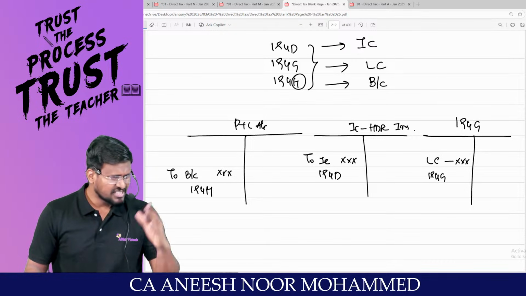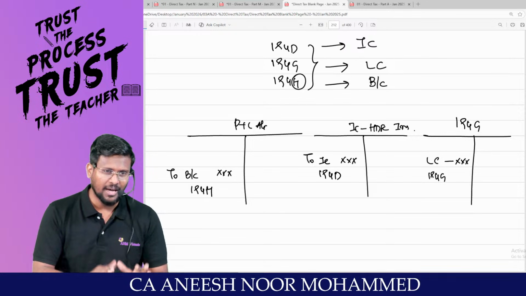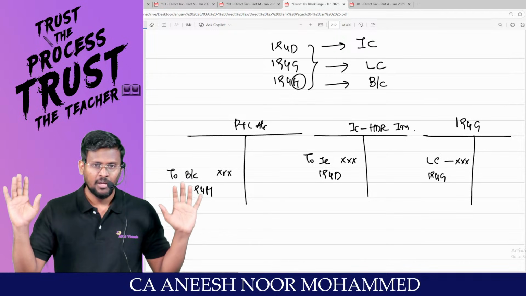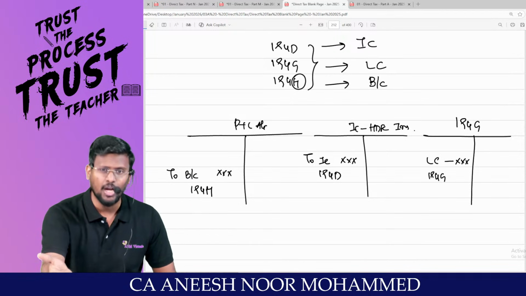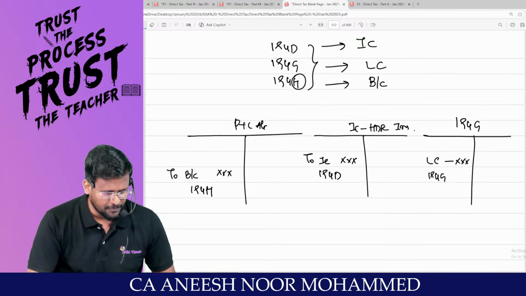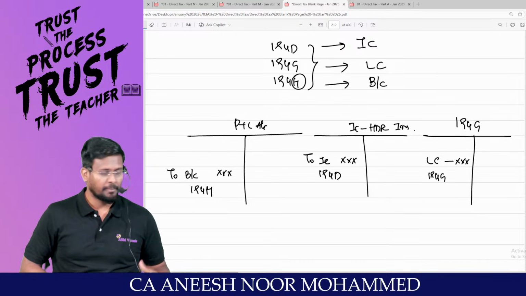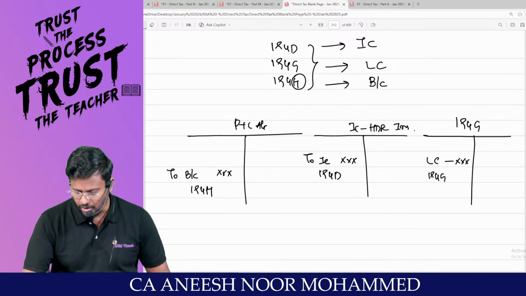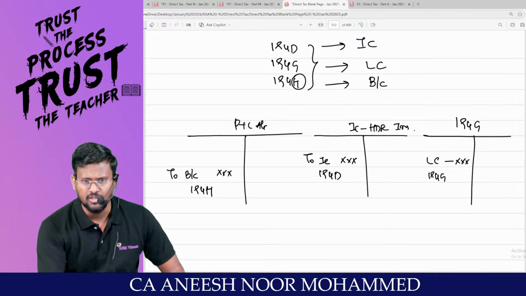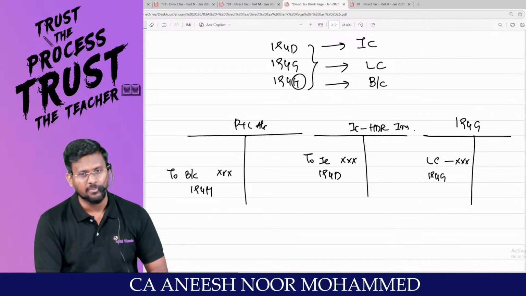Generally this lottery will be sold at the tea shop, at the bus stand, at common places. So the person who is selling the lottery, that means the person who is getting the lottery commission, will not be an educated person. Are you all really with me? In Kerala, since I am from Kerala, I know the story. The person who is selling the lottery will say, hello sir, lottery vanga, lottery edunga. Are you all really with me?